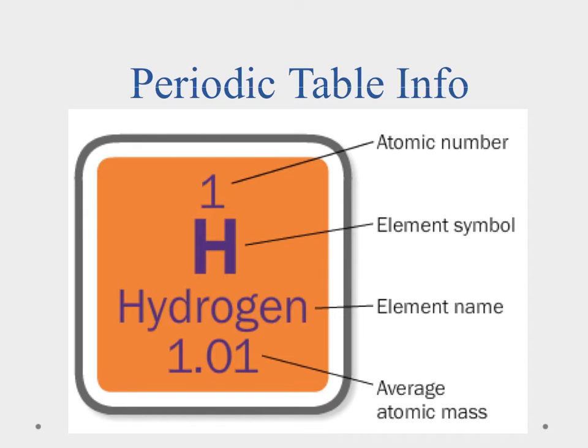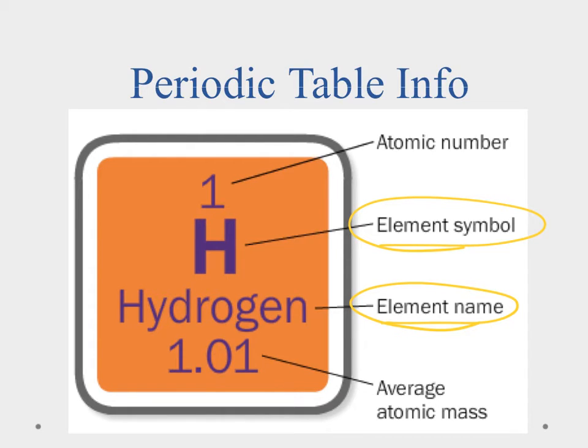So if we go back to the periodic table and we take hydrogen, one of the elements we were talking about, and then we also remember our model that we had. There's a couple things we want you to know. First, here's the element name, and in this case it's hydrogen. And then we have the element symbol. And the symbol is going to be 1 or 2 and possibly 3 letters. Normally they're just 1 or 2. The first letter is always going to be capitalized, and every letter thereafter is going to be lowercase.